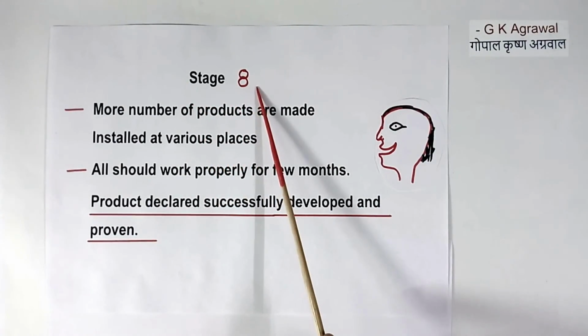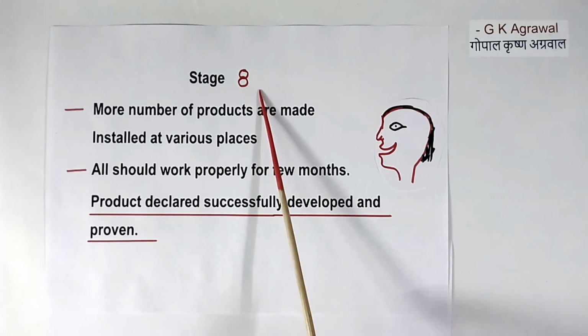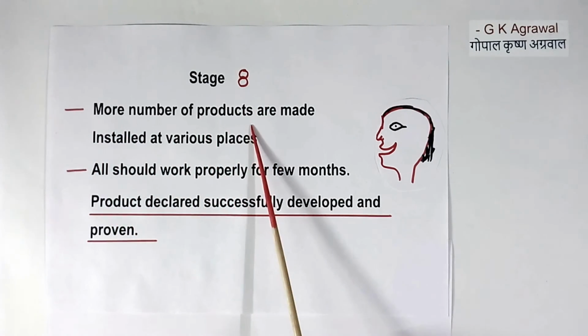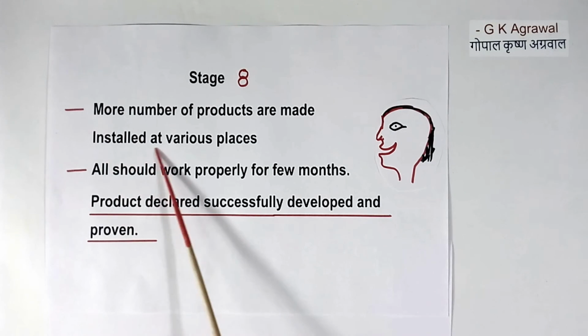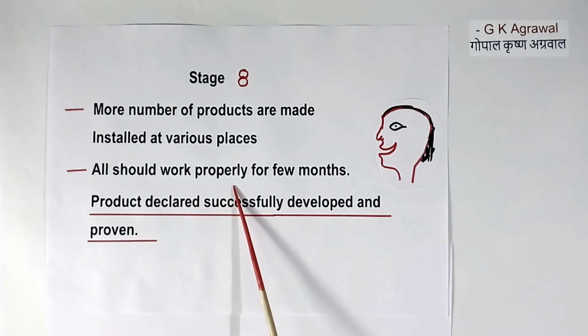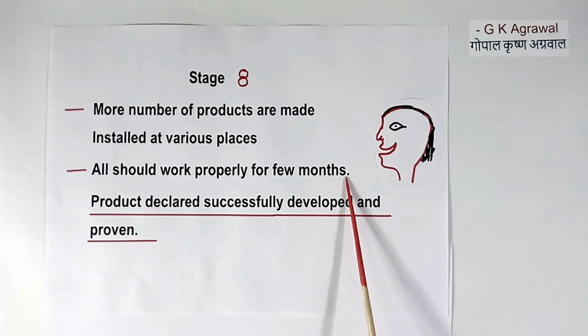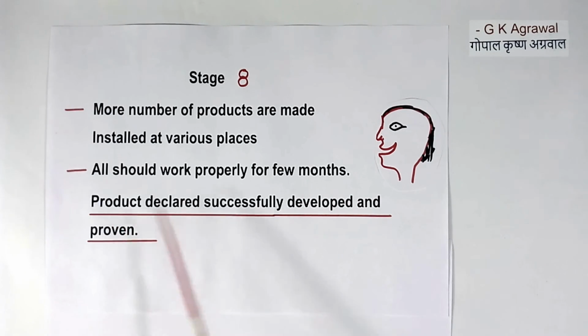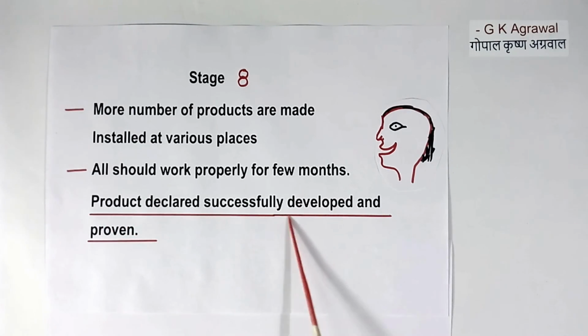Now in stage A, what we do is manufacture more products and install them at various places. Then we observe for proper working for a few months for all the products at all the places. If everything is okay, then the product is declared successfully developed and proven.